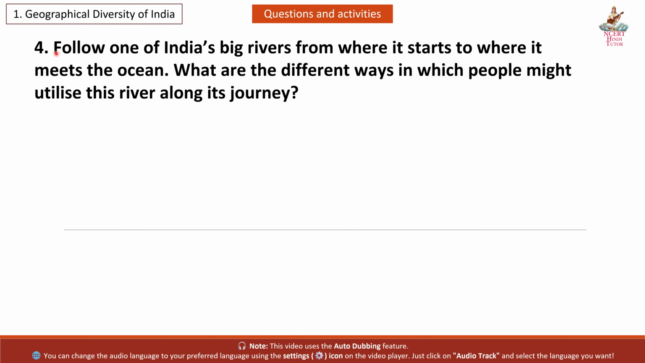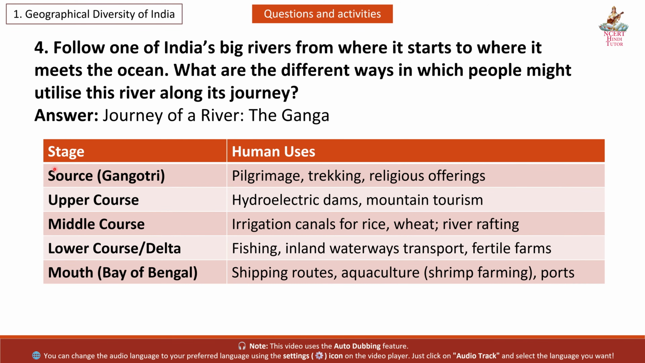Question 4. Follow one of India's big rivers from where it starts to where it meets the ocean. What are the different ways in which people might utilize this river along its journey? Answer. Journey of a river, the Ganga. Stage: source, Gangotri. Human uses: pilgrimage, trekking, religious offerings. Upper course: hydroelectric dams, mountain tourism.